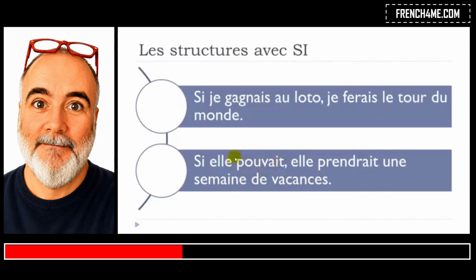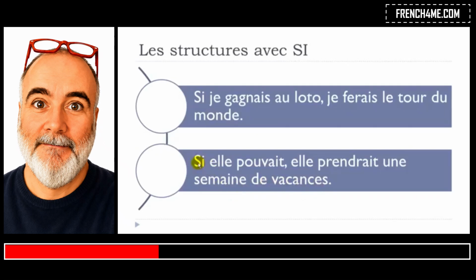Okay, so here you've got this pouvoir form, can, and it's at the imparfait form, and it's followed by the conditionnel présent. Prendre, to take, okay. Une semaine, 1 week, de vacances, vacation, okay, holiday. So if she could, she would take 1 week off if you want, or vacation week.